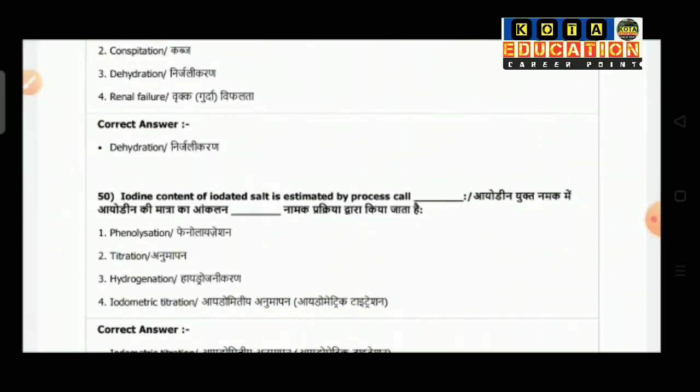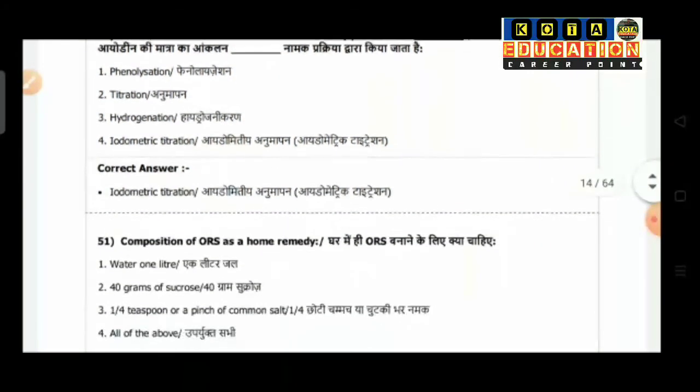Question number 50: iodine content of iodized salt. Iodated salt is estimated by the process called. Option 1 is phenolization, option 2 is titration, option 3 hydrogenation, option 4 is iodometric titration. So the correct answer is iodometric titration.